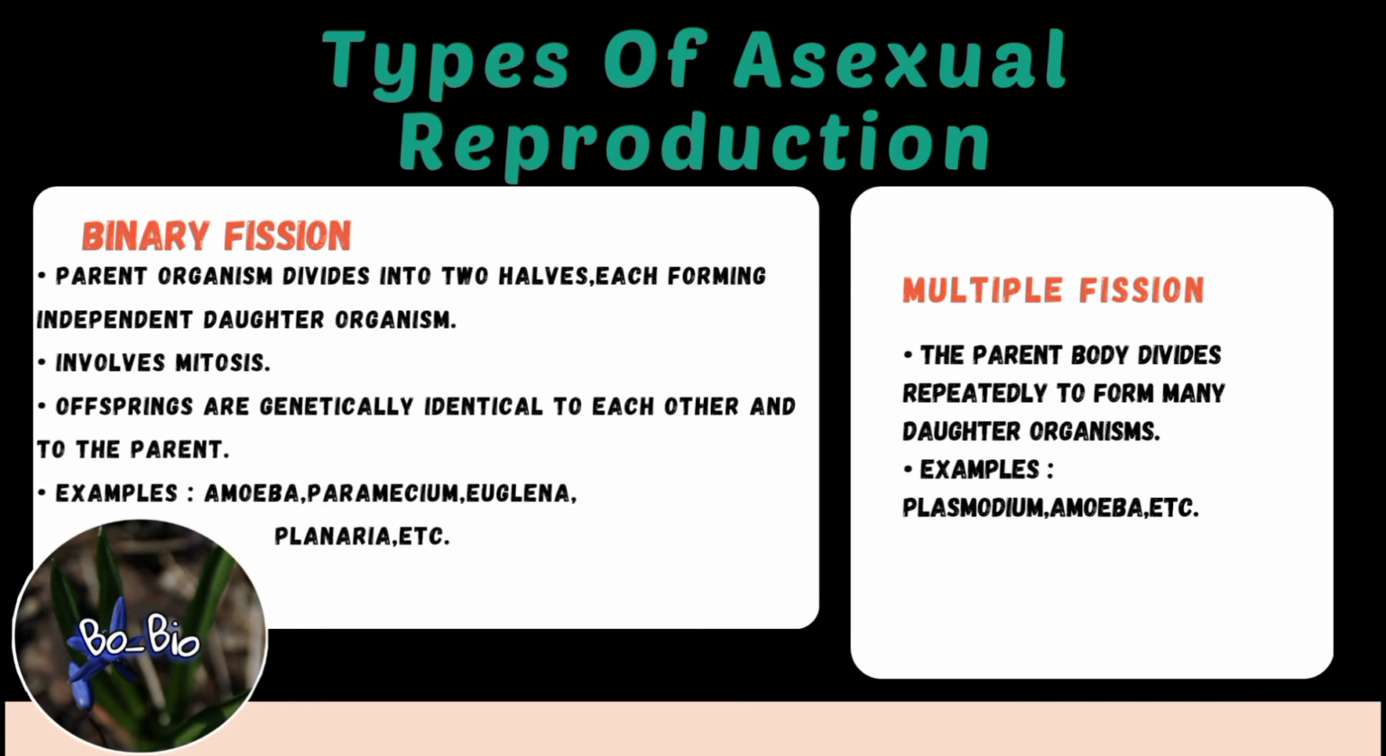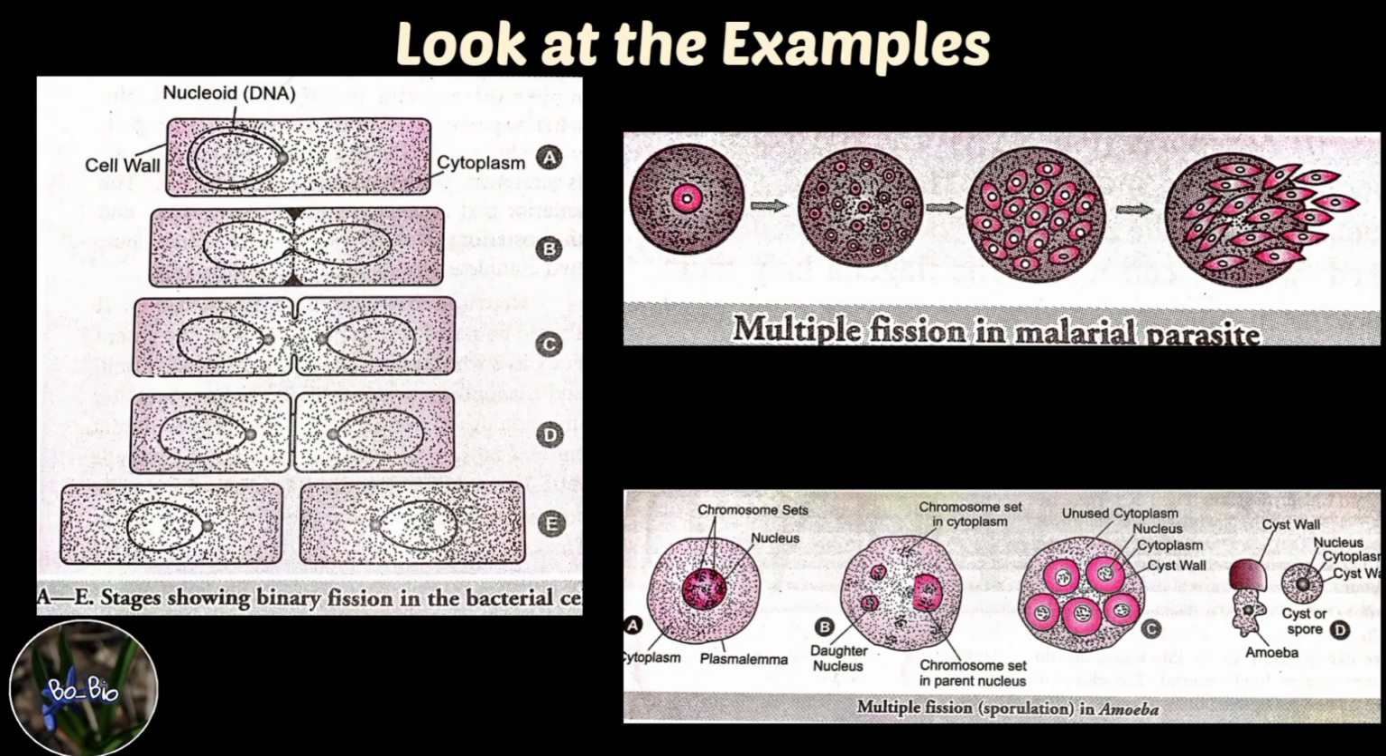The next type of asexual reproduction is multiple fission, where the parent body divides repeatedly to form many daughter organisms. The examples include Plasmodium and amoeba. Here we can see amoeba is showing two types of fission, that is both binary fission and multiple fission.